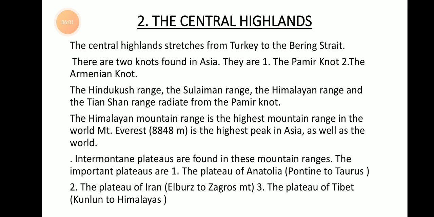From that knot, the mountain ranges move away. There are two important knots in Asia. One is the Pamir knot, and the other is the Armenian knot.